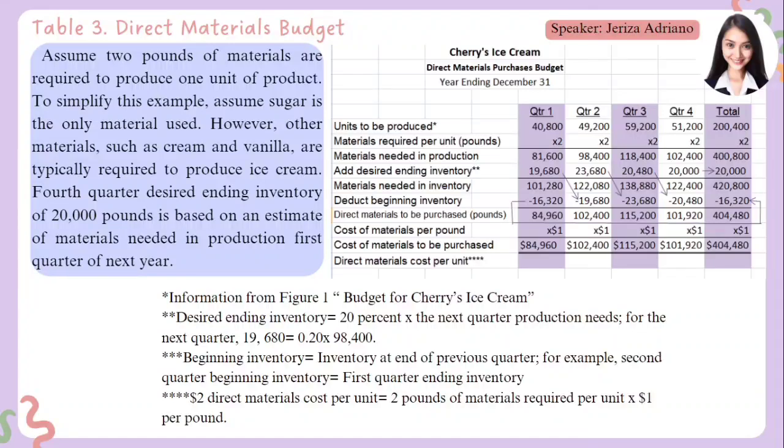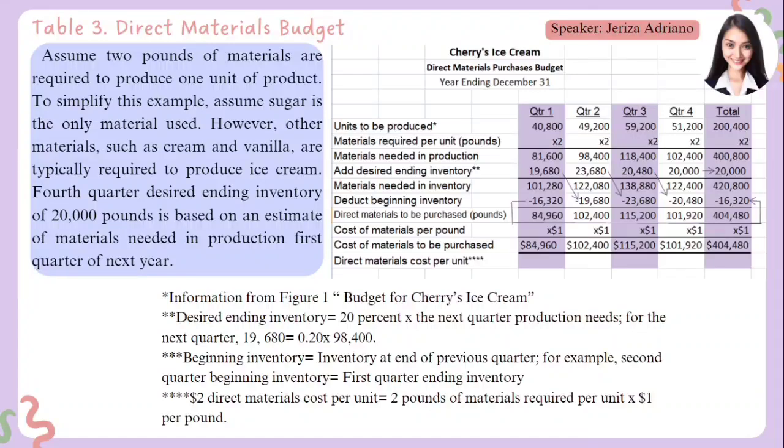So we'll add it here to the materials needed in production, a total of 101,280. Now, we will also deduct the beginning inventory, same as what we did in the previous schedule. In the first quarter, we multiplied it to the sales units, but here we will be multiplying that to the materials needed in production. So 81,600 multiplied by 10%, and that's how we get 16,320. Is the 10% and 20% given already? Yes, that is already given.